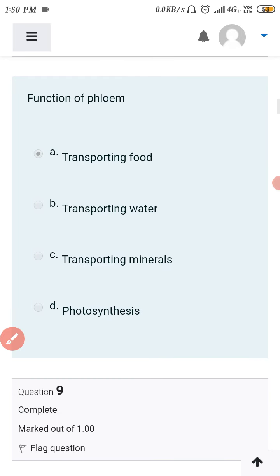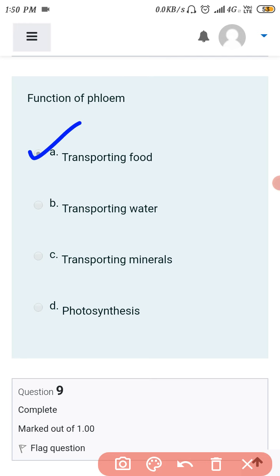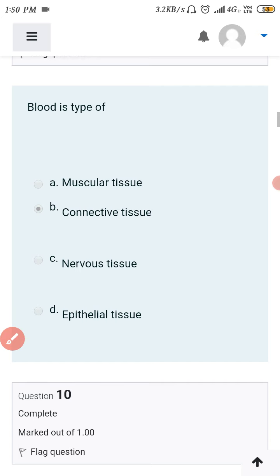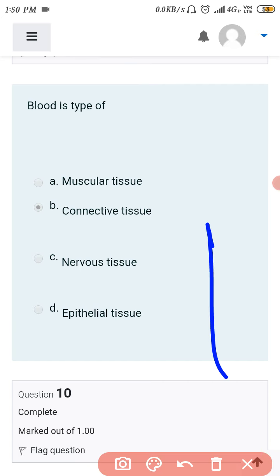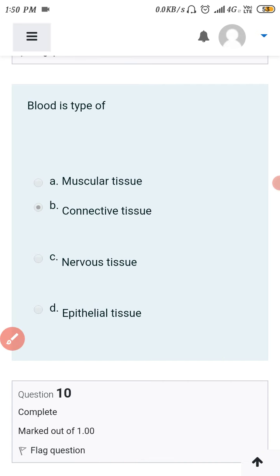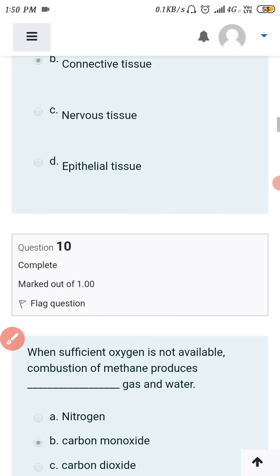Next question, the function of the phloem. Phloem, pho means food, food transporting. Phloem will transport the food items inside the plant. So A option is correct for this. Next, blood is a type of connective tissue. B option is correct for this.